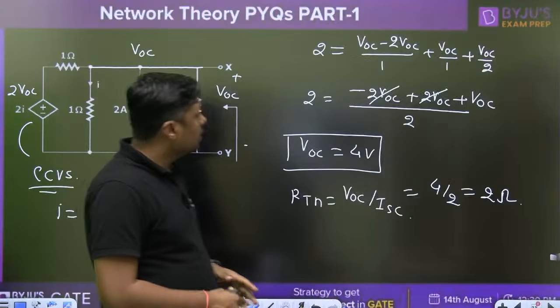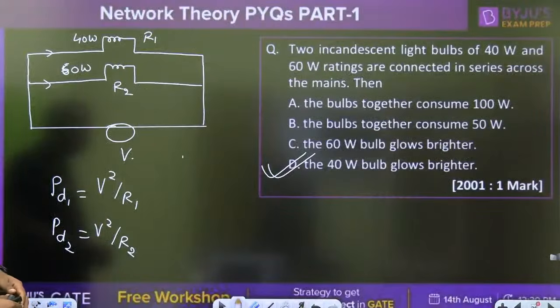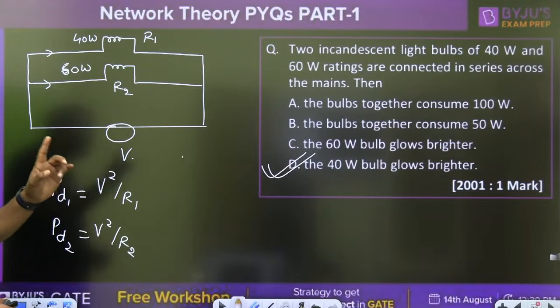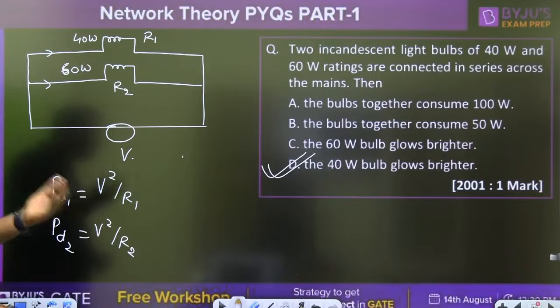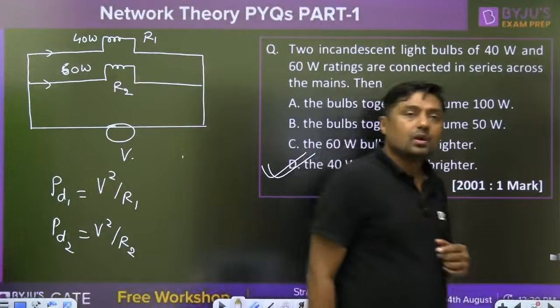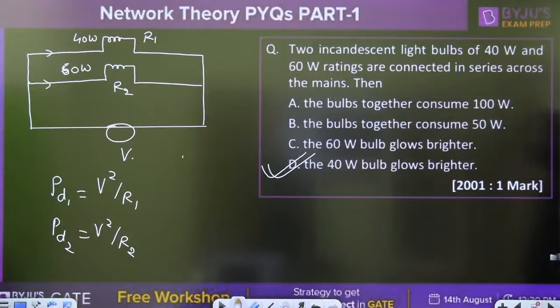Okay then. Now what is the question? What is the problem with the bulb? Look, it is written: 2 light bulbs of 40 watt and 60 watt rating are connected in series across the mains. The bulbs together consume 100 watt, or 50 watt. Now, if the 40 watt bulb glows brighter, what is the meaning of this? Brighter means it is giving more power as compared to the 40 watt. What about the 60 watt bulb?